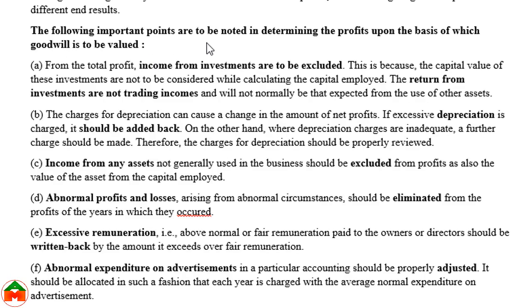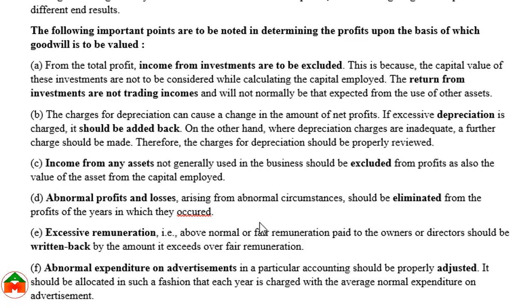Besides providing weightage, we need to make some adjustments to the profit for an accepted goodwill valuation. In that case, from the total profit, income from investments is to be excluded, any depreciation should be added back, and income from non-trading assets should be excluded. Abnormal profit and loss should be eliminated.